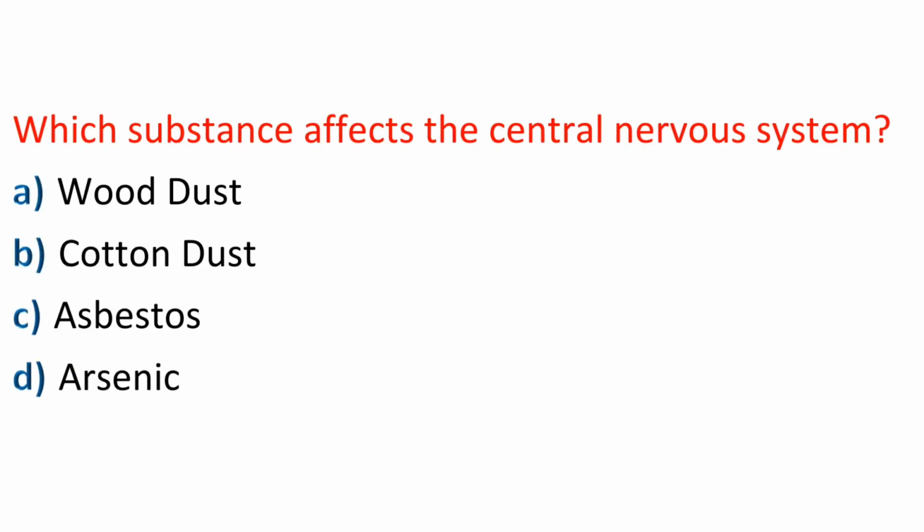Question: Which substance affects the central nervous system? A. Wood dust. B. Cotton dust. C. Asbestos. D. Arsenic. Answer: D. Arsenic.